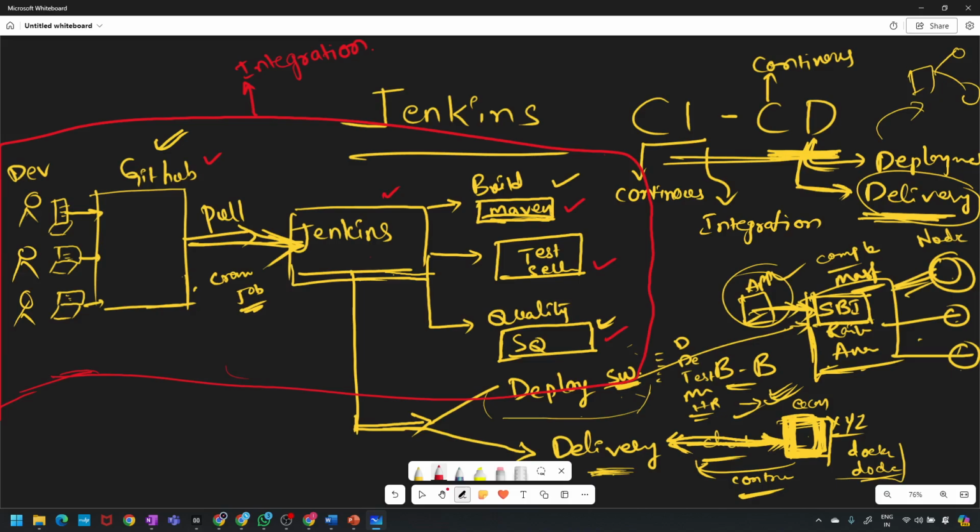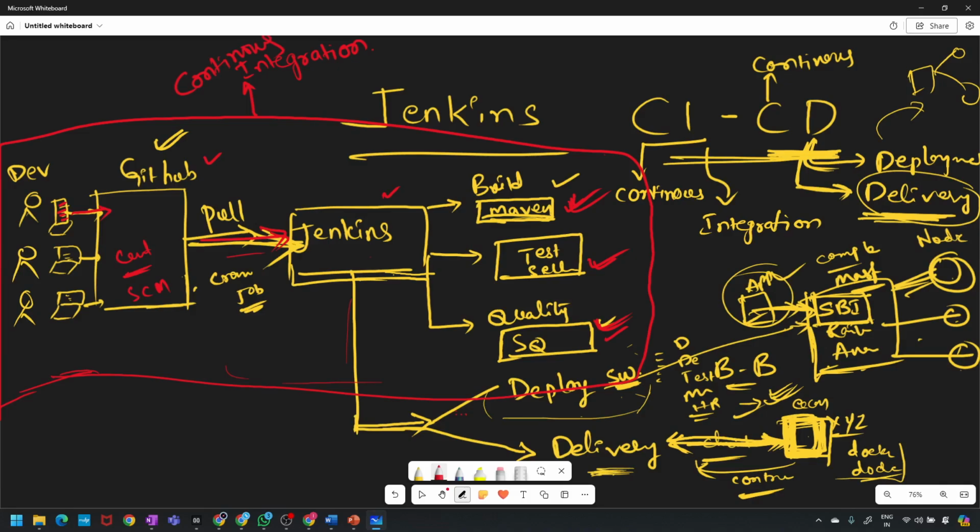For example, this developer had made some changes and again pushed to GitHub. What is the central repository? From this source code management repository, Jenkins will take that code, it will pull it. After pulling the code, the build happens, testing happens, quality check also will happen, and then it will deploy again. This process continuously will follow, so that is called continuous integration.